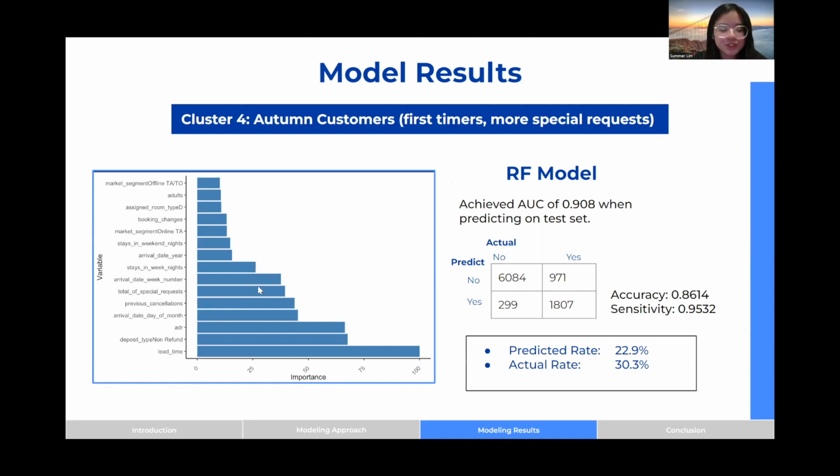Next, looking at the confusion matrix, we also achieved an accuracy of 0.861 and a high sensitivity rate of 0.953. The predicted cancellation rate is 22.9%, while the actual rate is 30.3%. And based on the importance table on the left, the important features are lead time, deposit type, and also ADR. These are the variables which have a higher significance in predicting whether a customer cancels or not. And likely, the case at the peak season for the hotel would mean that people would like to book in advance.